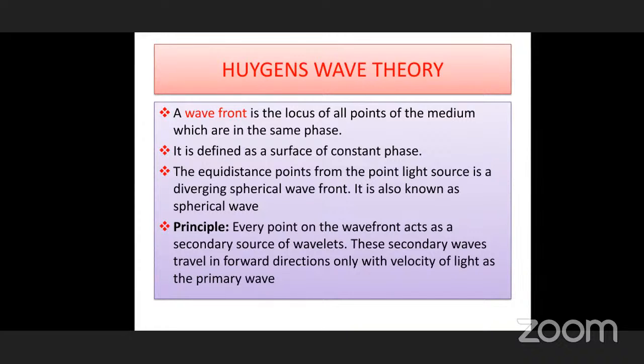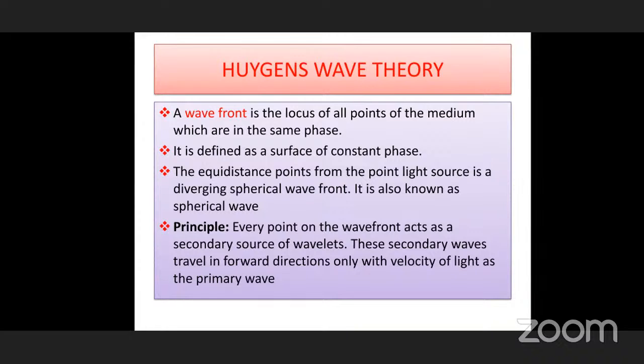Now, what is the principle? Huygens wave theory tells that every point on this wave front, which is a three-dimensional sphere of light, acts as a secondary source of wavelets. So he is trying to explain how light is transmitted in rectilinear direction, the rectilinear propagation of light. The wavefront always moves in the forward direction only, and does not come back.